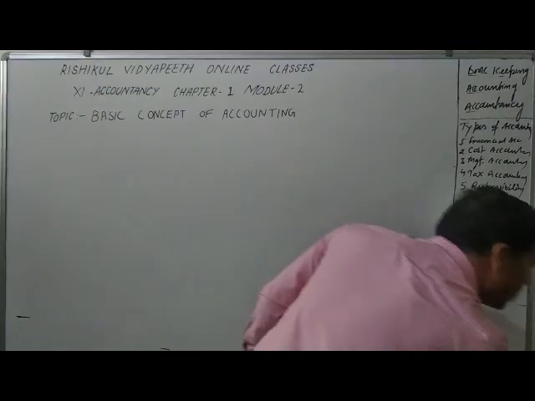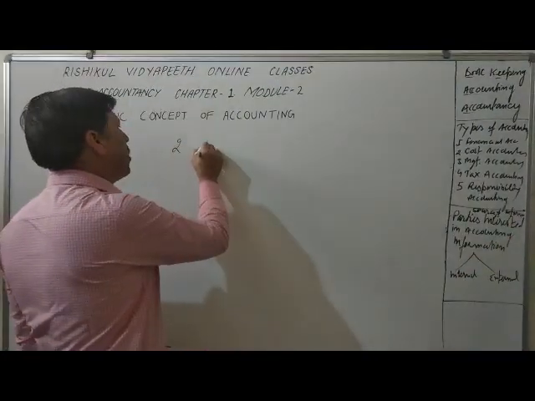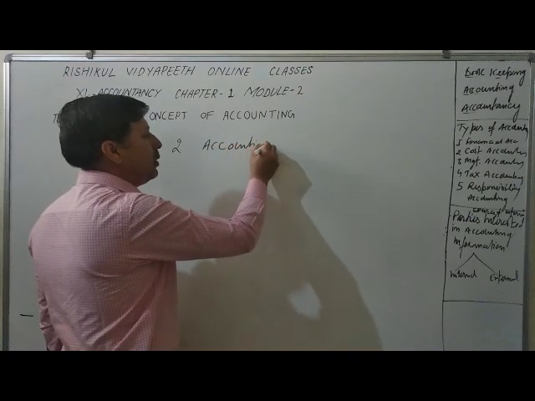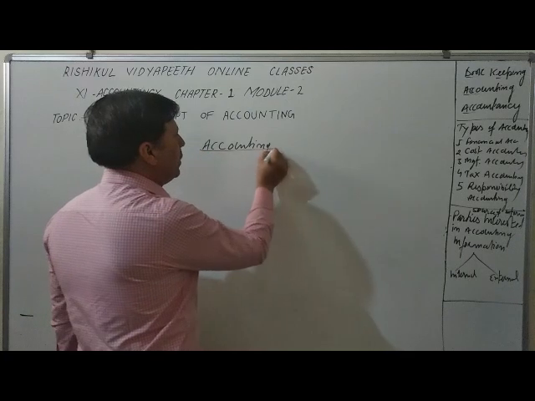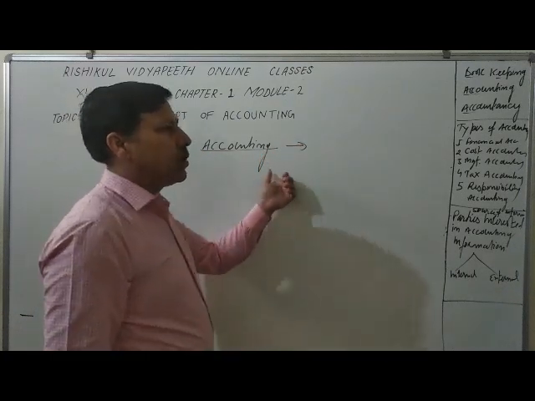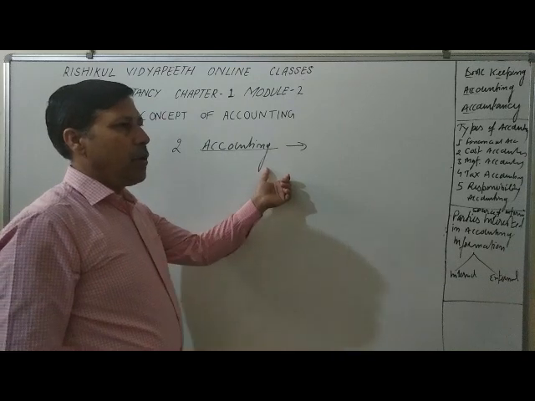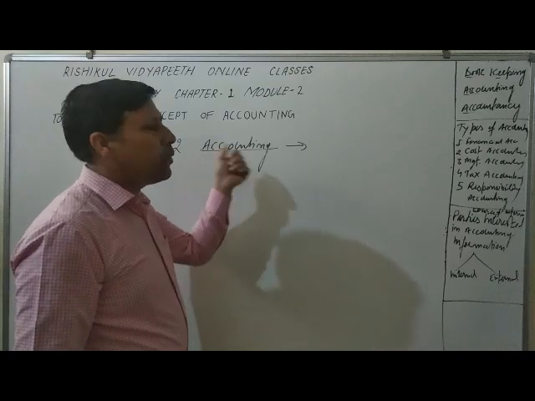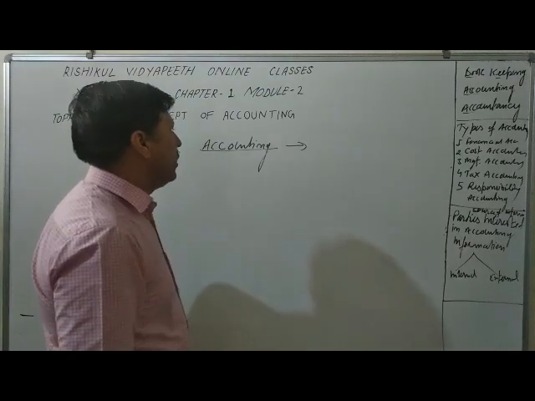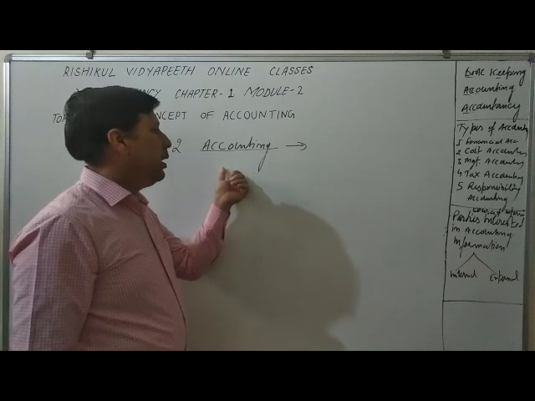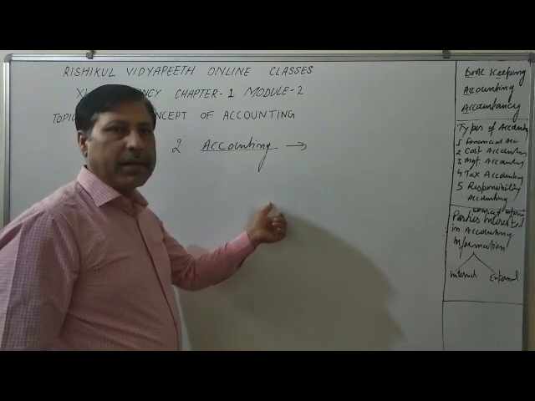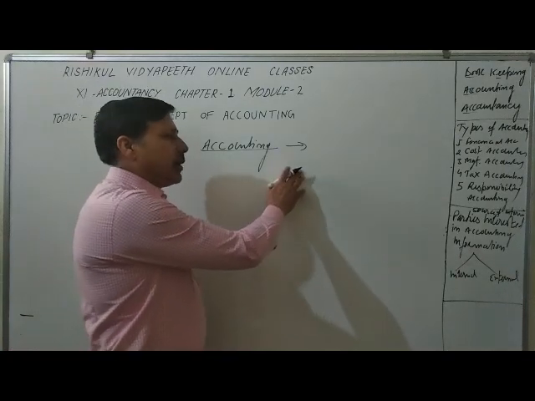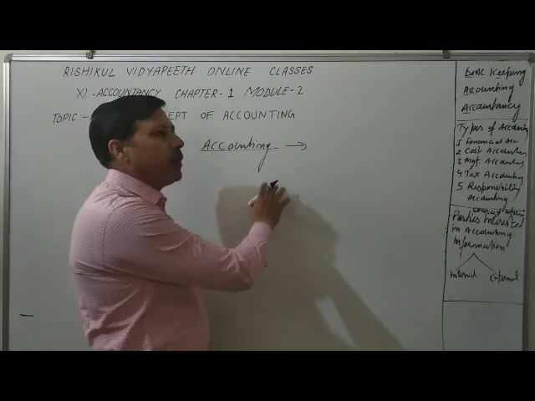Second one is accounting. What is accounting? In accounting there is a need of analytical knowledge or special knowledge. You prepare the accounts after bookkeeping; where bookkeeping ends, accounting starts. Accounting is an art, and here we summarize the financial transactions, and then we interpret the result, and that result will be communicated.